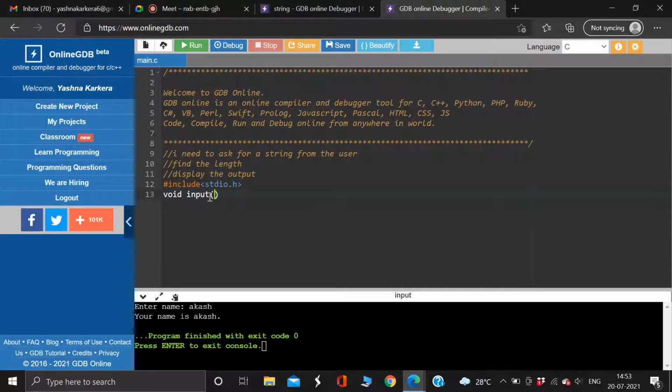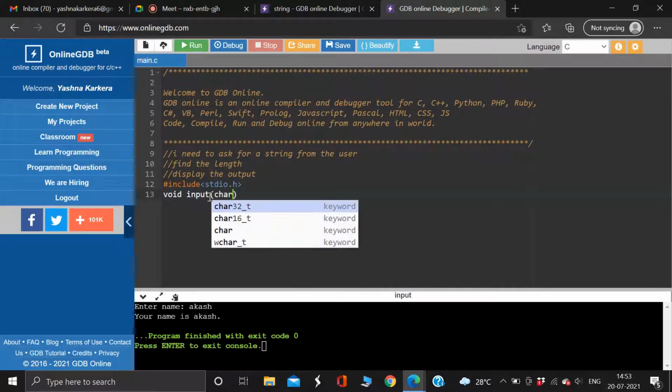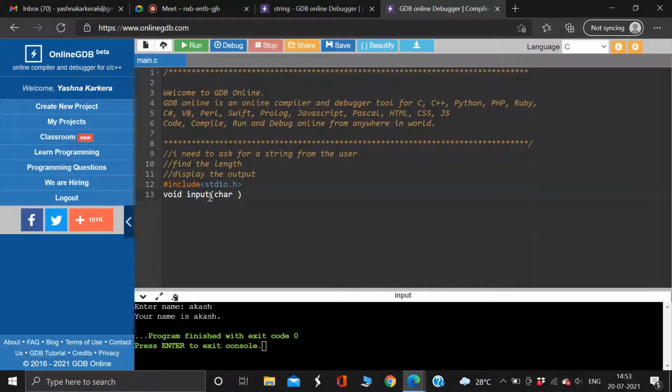Next. Tell me, what do I need to write inside? Karthik, you can continue or someone else. He's right, totally right. Void input. And then inside, as I said, in the parameter, I need a char. Char. Give me some name. C. Cool. So I write a square bracket there, right? To define some length. What do I do next? I need to tell the user to give me some string. So how do I convey that message to the user? Printf.